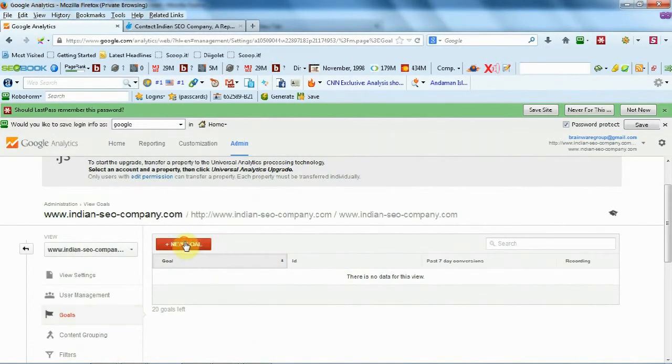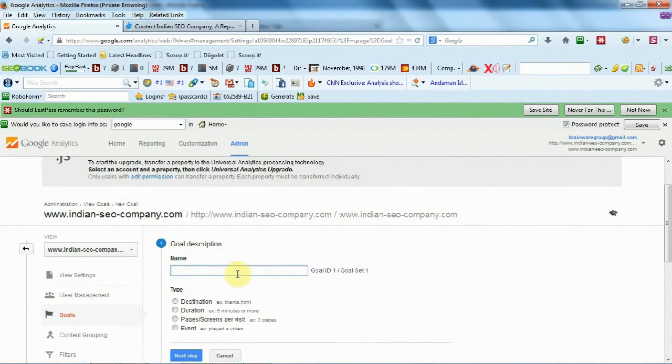Under the goal description, a name box will appear. Write a goal name and you will get 4 options to track your goals. You can see the 4 options available, and they are destination, duration, pages per visit, and events.